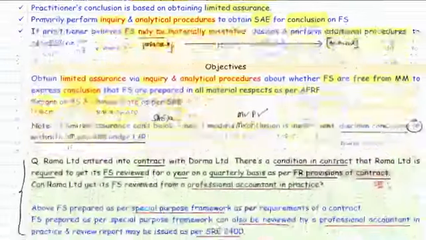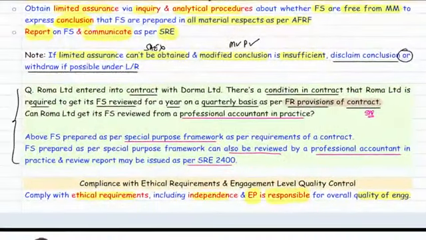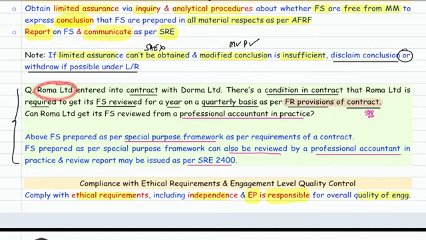Now, let's cover this example given by ICAI. There is Roma Limited which entered into a contract with Dorma Limited. There is a condition in the contract that Roma Limited is required to get the financial statements reviewed for a year on a quarterly basis as per the financial reporting provisions of the contract. Can I say this is a special purpose framework? Yes, sir.